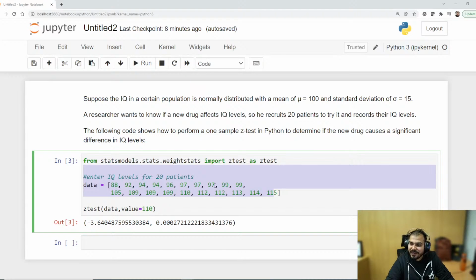Alpha and significance value are one and the same. No, no, no. Understand one thing.